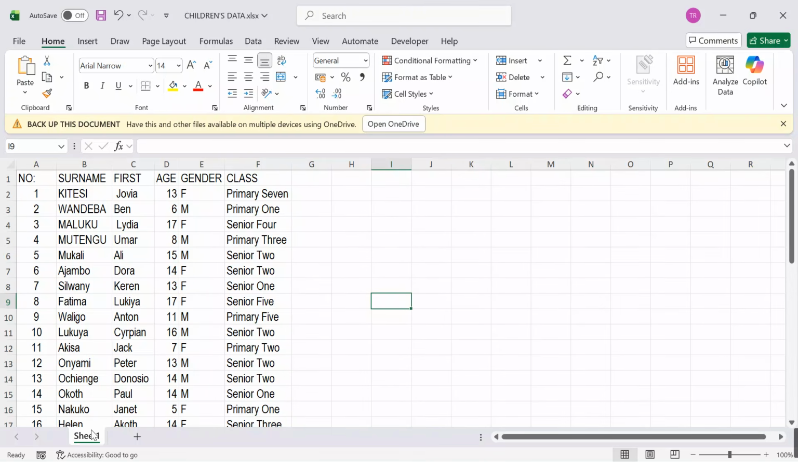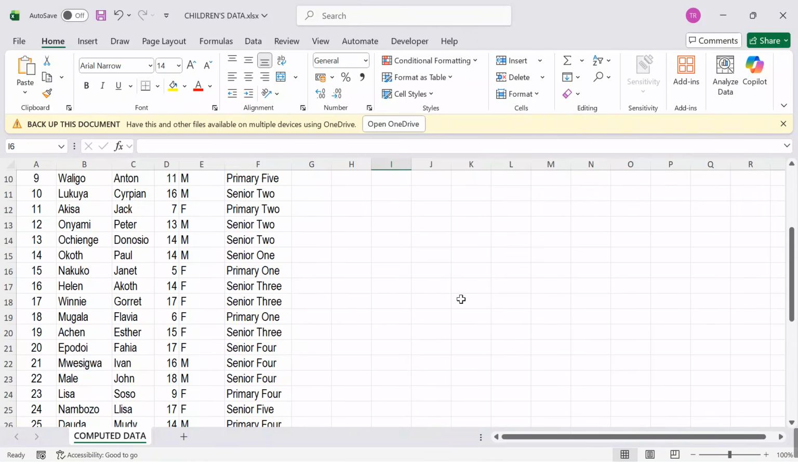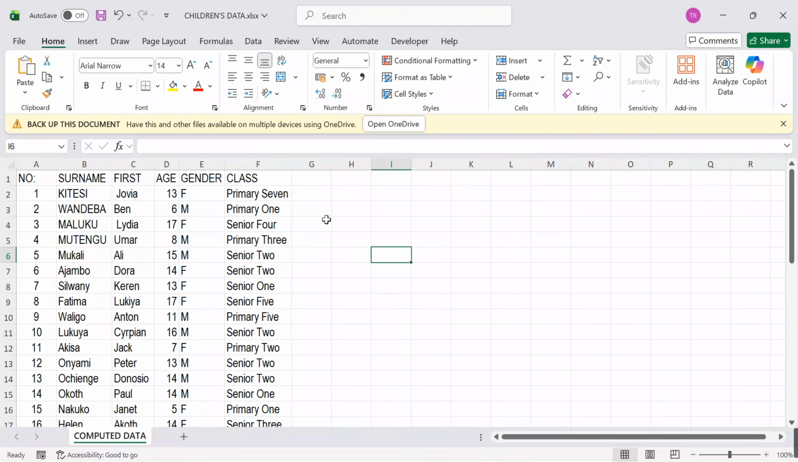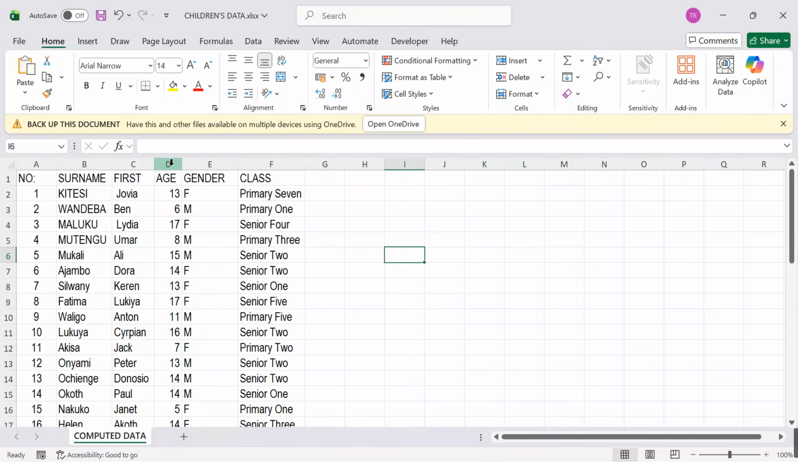Now I will come here, I rename my sheet. Remember, we have looked at the key marking points. Please don't lose it. Come over here, I say maybe let me take this data to be computed data. Yes, computed data is what I have named my sheet. Check to see that each and every detail is in proper condition, so that we don't lose anything.